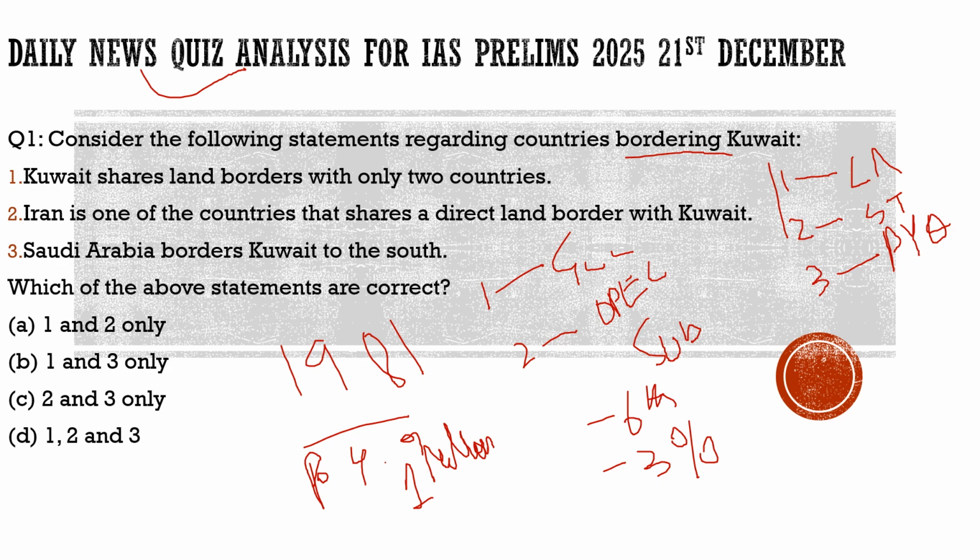So with respect to what we can achieve from this visit, right now there is no defense cooperation between India and Kuwait. And one thing about Kuwait's defense is that it is highly under US control. The USA has many camps in Kuwait. By developing this relation between India and Kuwait, we can get much technology from the USA to India. So this is one way we can benefit from this relationship.